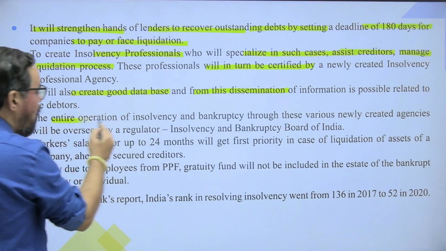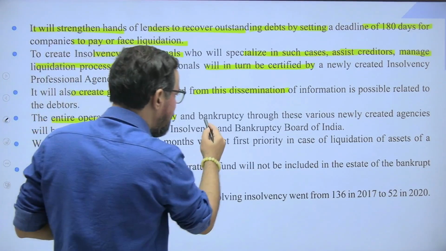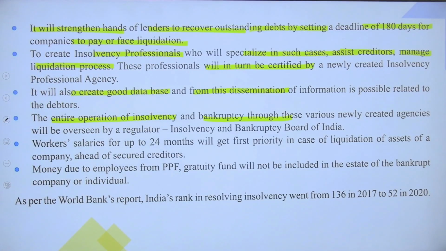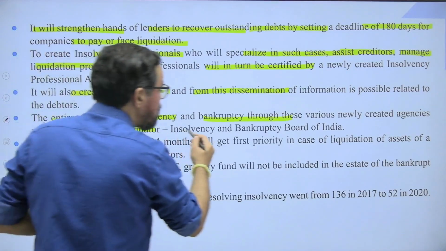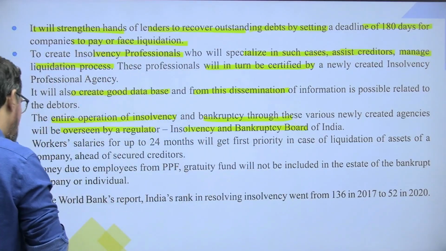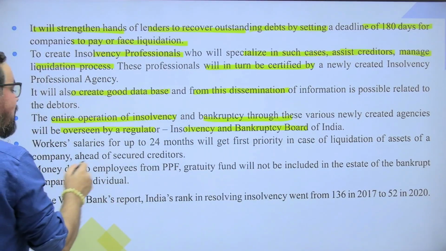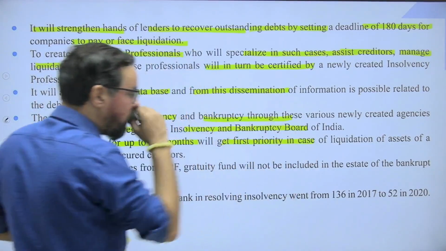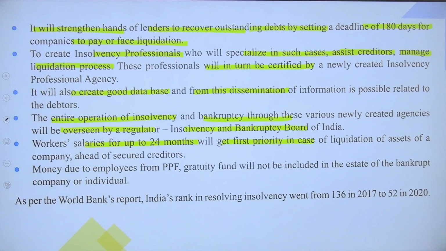The entire operation of insolvency and bankruptcy through these various newly created agencies will be overseen by the regulator, the Insolvency and Bankruptcy Board of India. Workers' salary for up to 24 months will get first priority in case of liquidation of assets of a company, ahead of secured creditors.